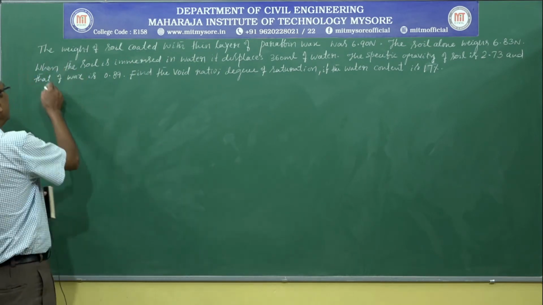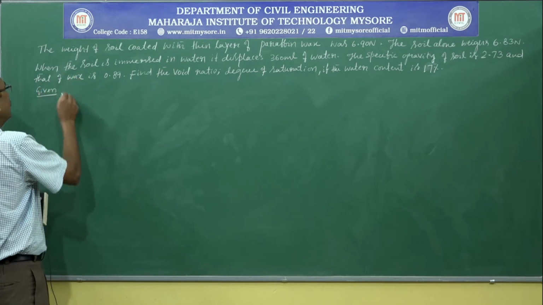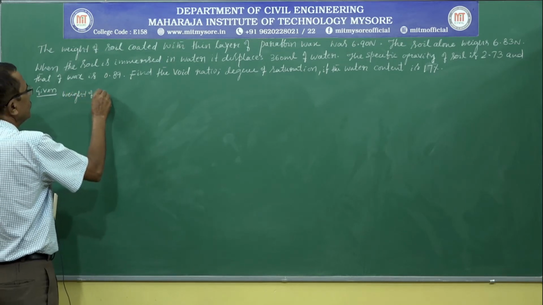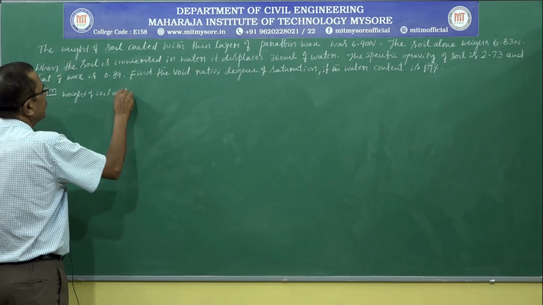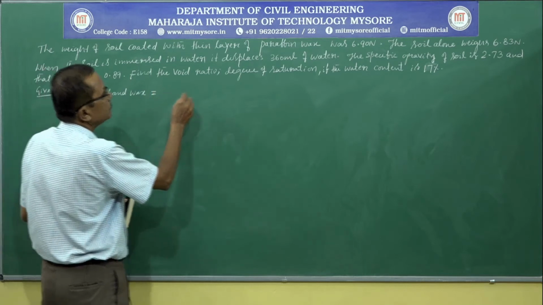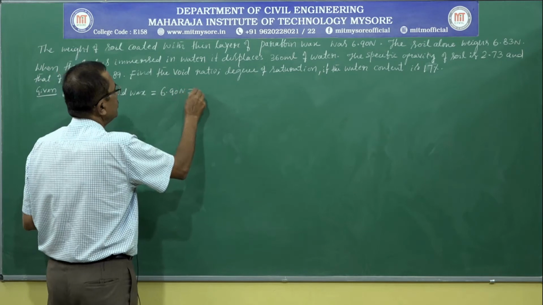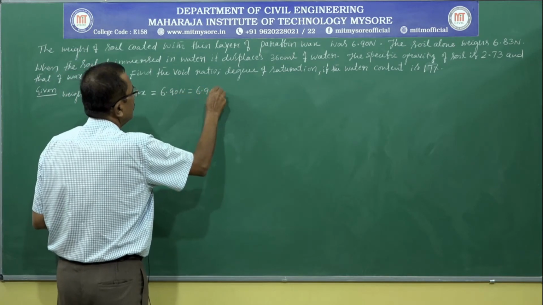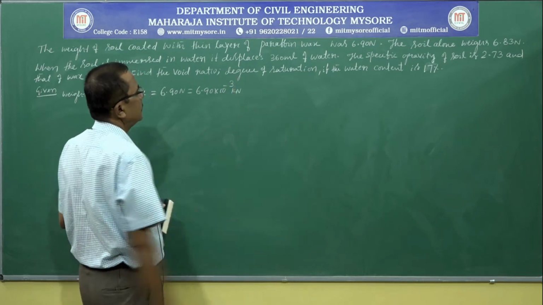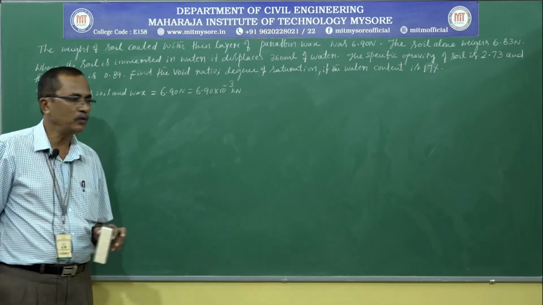So we can write, given: weight of soil and wax is equal to 6.90 Newton, that is equal to 6.90 into 10 power minus 3 kilonewton. Let us convert this into kilonewton so that we can obtain the unit weights in kilonewton per meter cube.